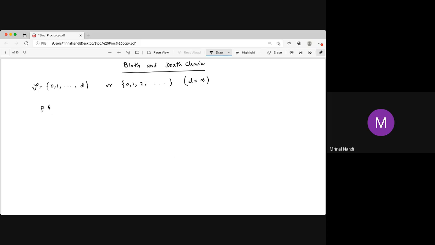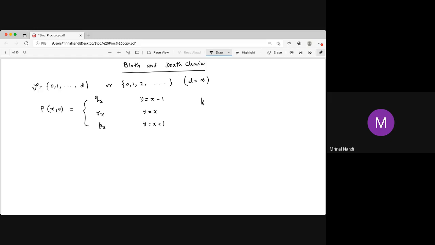Now the transition function is: the probability from x to y is q_x if y equals x minus 1, that is one death. r_x if y equals x, no death, no birth. And if y equals x plus 1, it is p_x, that is one birth.